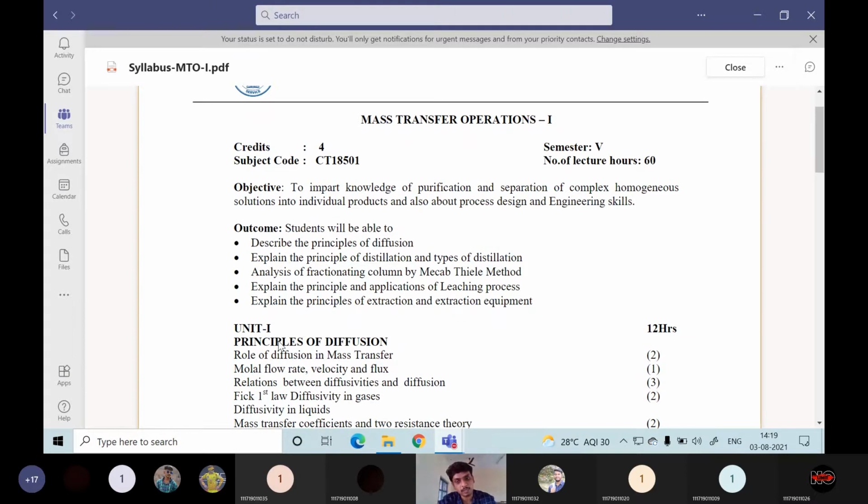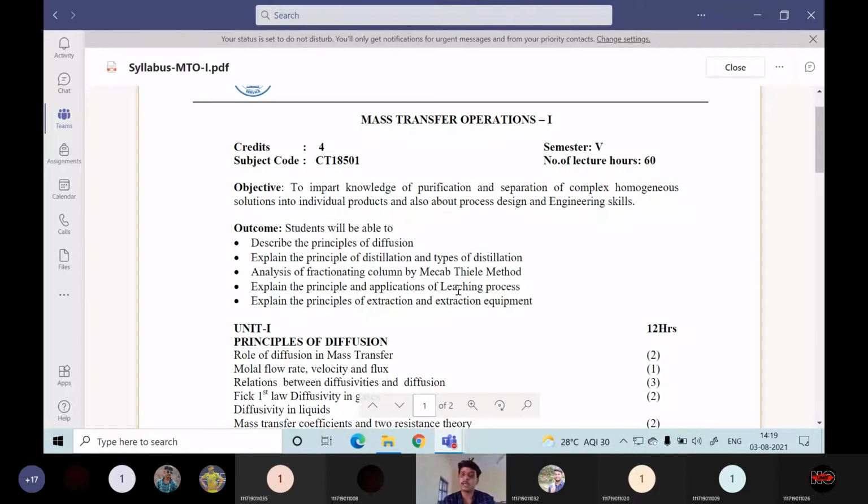After learning this extraction operation, you will be able to explain the principles of extraction and extraction equipment. Leaching and extraction somewhat resemble each other; they are very relevant. In leaching, a solid-to-liquid operation, the solute is present in the solid. In extraction, popularly known as liquid extraction, the solute is present in the liquid, and from that liquid, using another liquid, we separate the solute.